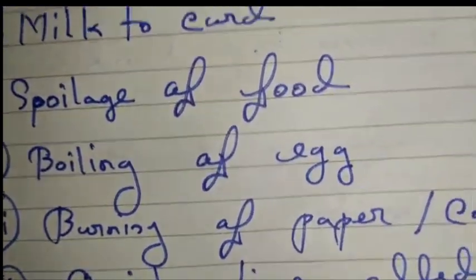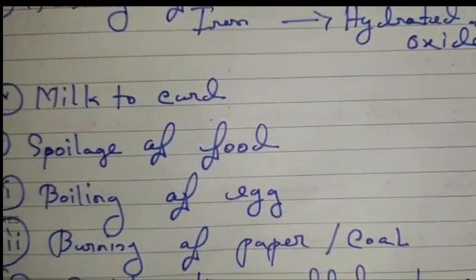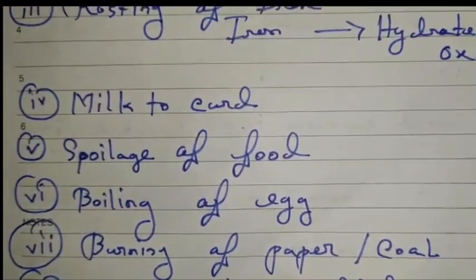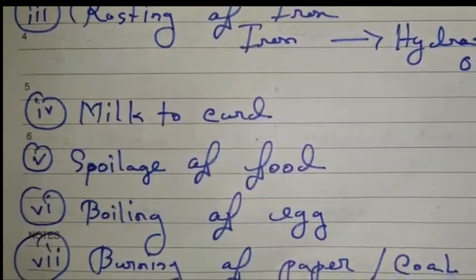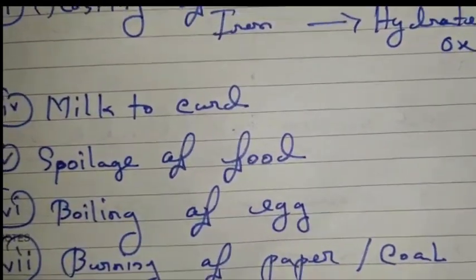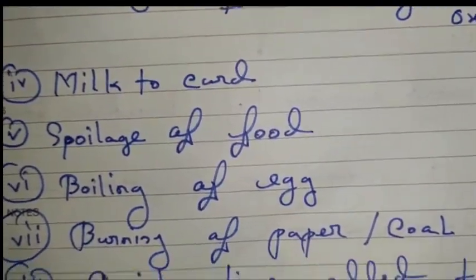Next one, burning of paper or coal. Burning of paper or coal is also a chemical change because after burning it is converted into ash. From the ash we cannot get back the paper and coal again. So we can say that it is a chemical change.